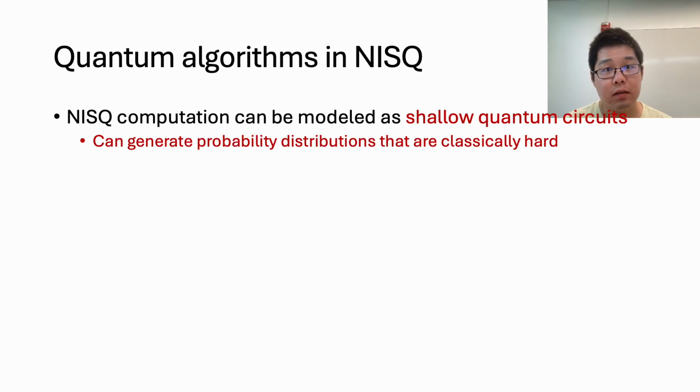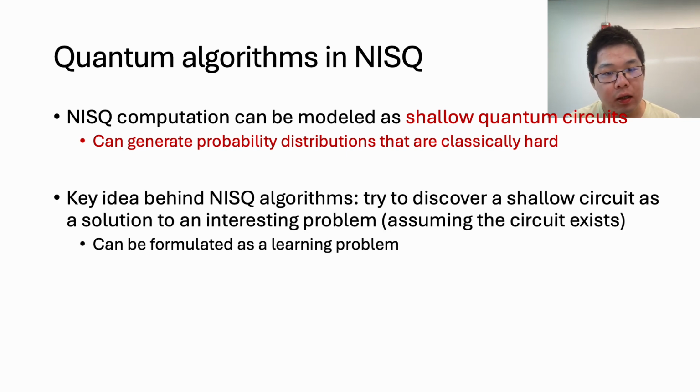Next, I'll discuss some motivation for these problems. One way to think about NISQ computation, which stands for Noisy Intermediate Scale Quantum, is that it can be modeled as shallow quantum circuits. Shallow quantum circuits are simple, but they are still interesting because they can generate probability distributions that are classically hard to simulate.